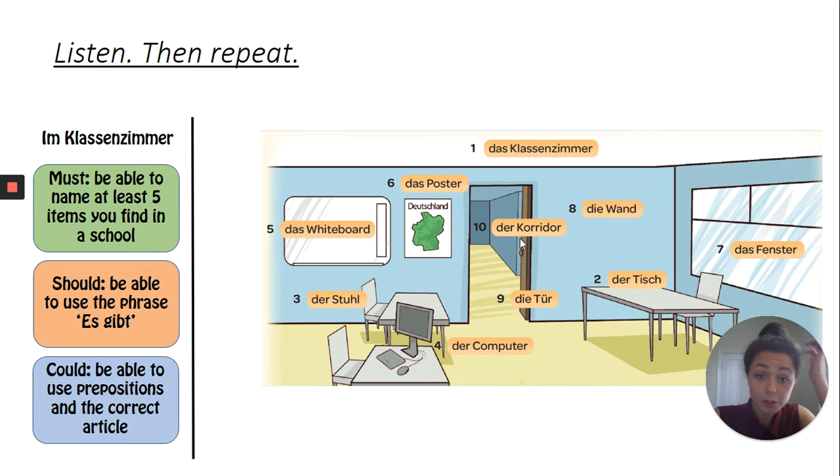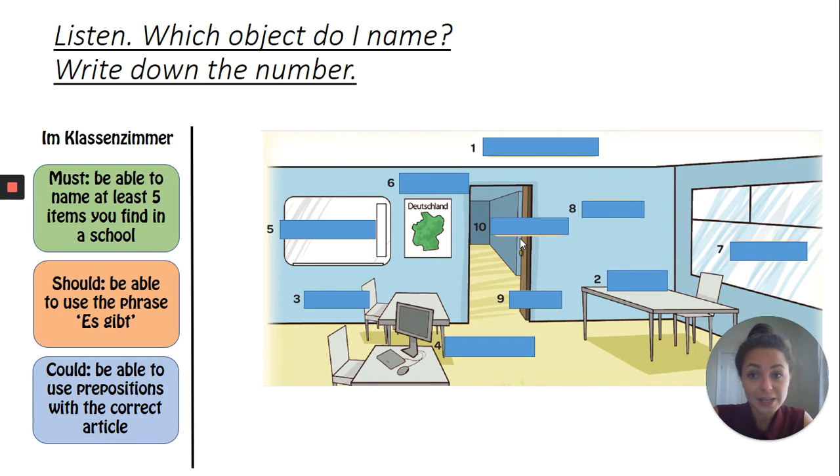Okay, right. If you want to go back and do this activity again a couple of times, that's absolutely fine. And practice pronunciation as much as you can. We will move on now to another listening activity. Exactly the same items here. Now I would like you to listen carefully to which object I name. You don't have to spell it or write it out in German or English. All you need to do is recognize the sound of it, and then write down the number. I will say every single item twice. You write down the number, and then we will go through the answers. Here we go.